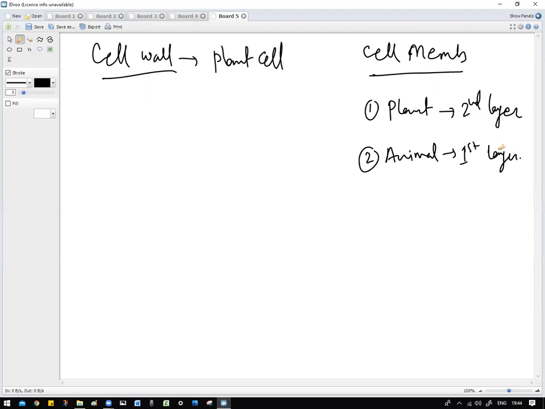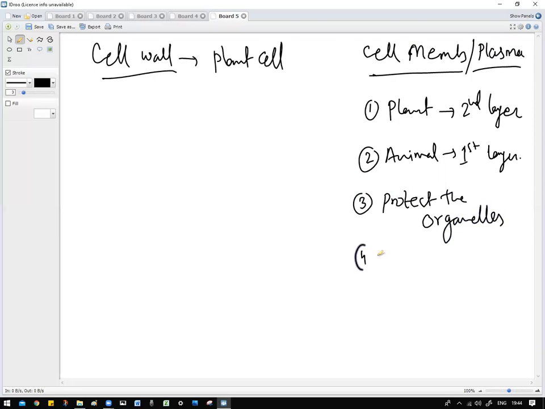What is the other name of the cell membrane? I don't know, sir. Plasma membrane. Cell membrane is also known as plasma membrane. What they do is protect the organelles which are inside the cell.